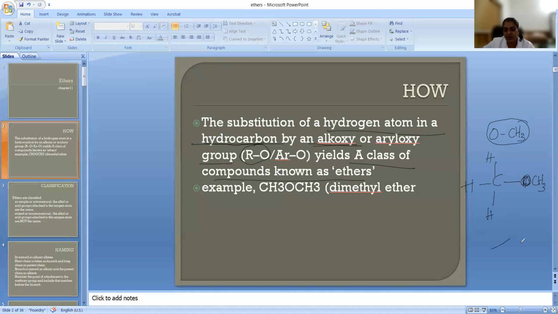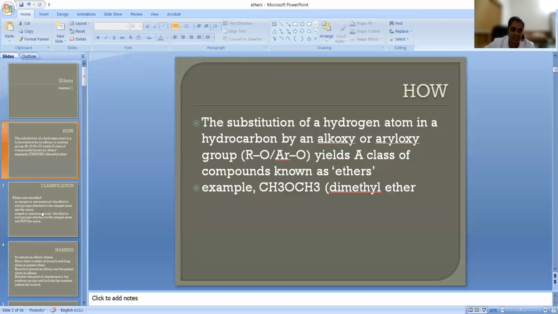In an aryl ring also, if it is substituted by OCH3, this is an aryloxy group. Actually, if we are taking an aryloxy group like OC2H5, then this is the aryloxy group, and then we are going to get an ether. So an aryl ether is there, and an alkyl ether is there. Now let us see the classification of ethers.